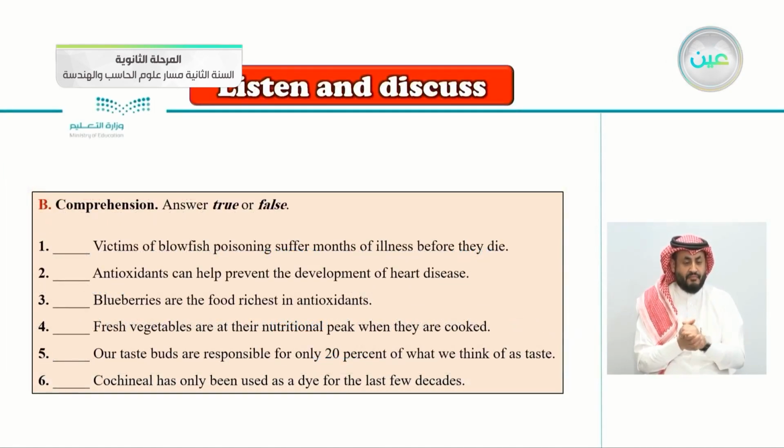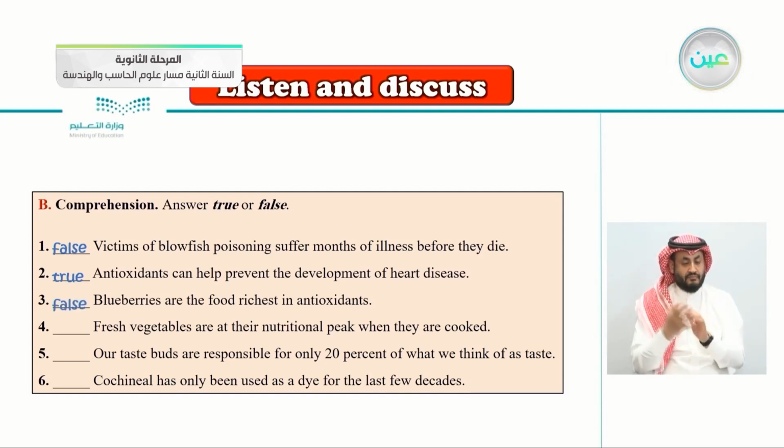Comprehension, answer true or false. Victims of blowfish poisoning suffer months of illness before they die. Is this true or false? Months of illness before they die? It's false, of course. Number 2, antioxidants can help prevent the development of heart diseases. So, number 2 is very good. It's true. Number 3, blueberries are the food richest in antioxidants. I think this is false.